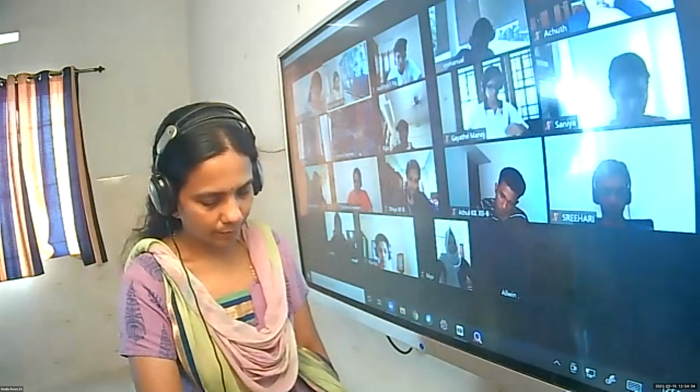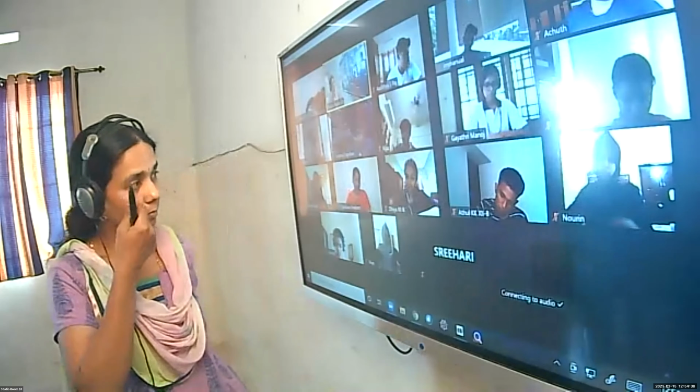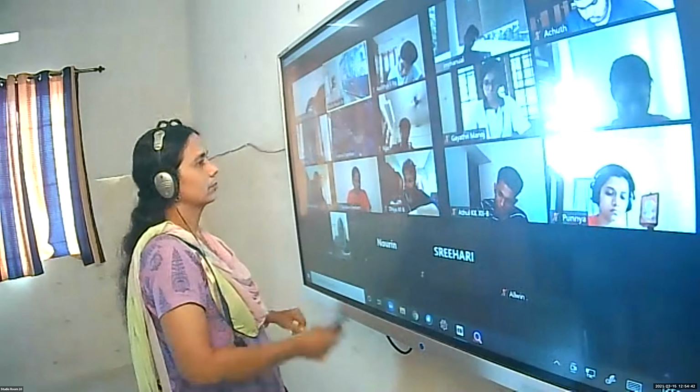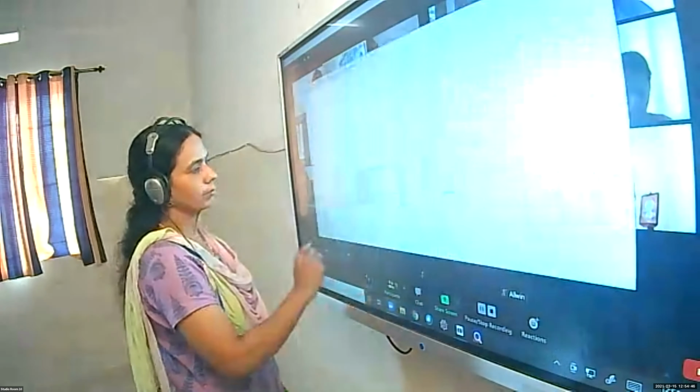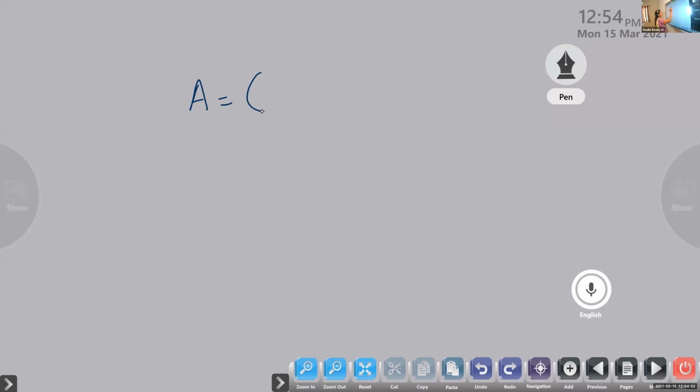Write the question. Compute matrix A, where A is the matrix Aij equal to i plus 2j, of order 2 by 3.